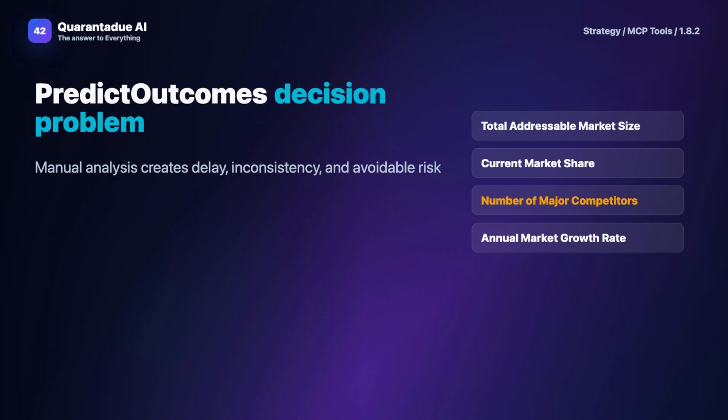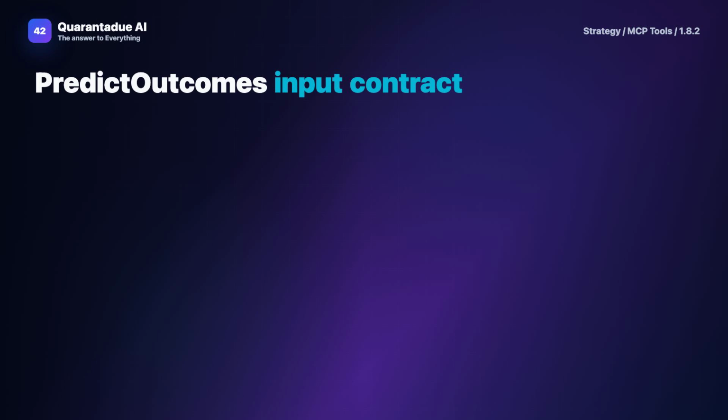Predict Outcomes starts with a defined input contract. Typical inputs include total addressable market size, current market share, number of major competitors, annual market growth rate, and initiative effectiveness score. Keeping these fields explicit reduces ambiguity and makes every run easier to audit.